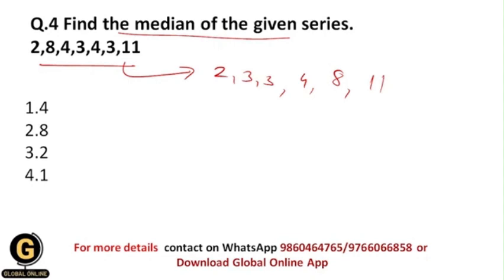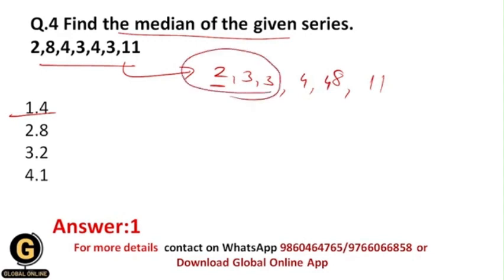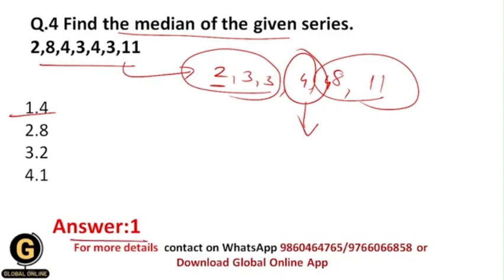Okay, and that's why over here your median should be 4. Because 4 actually occurred 2 times, so 3 values will go over here and 3 values will go over here, so the middle value will be 4. Okay, and that's why it is called the median, because it is the middle value in the whole data set whenever you arrange it in either ascending or descending order. So your correct answer should be 1.